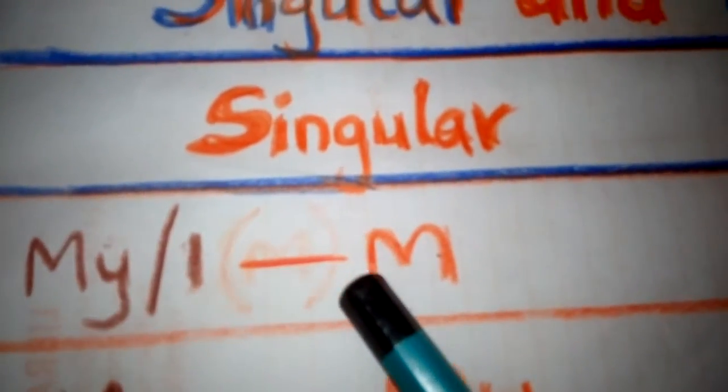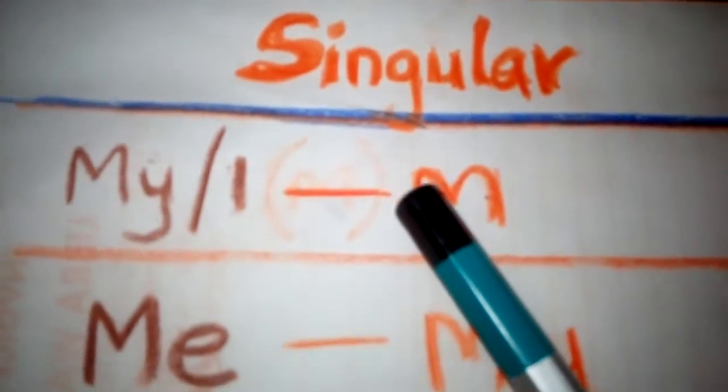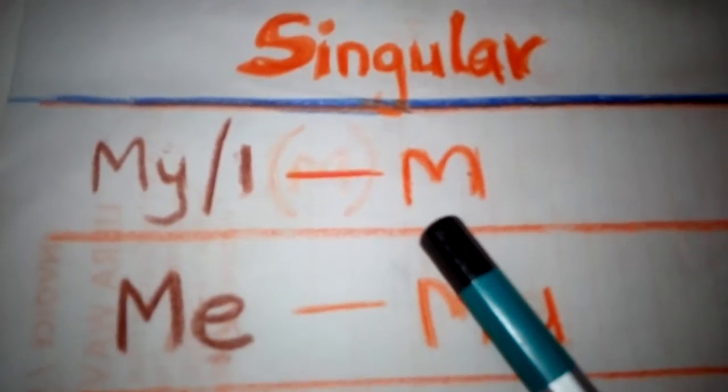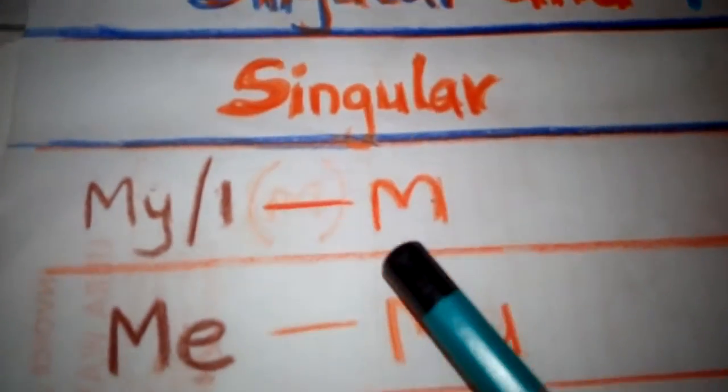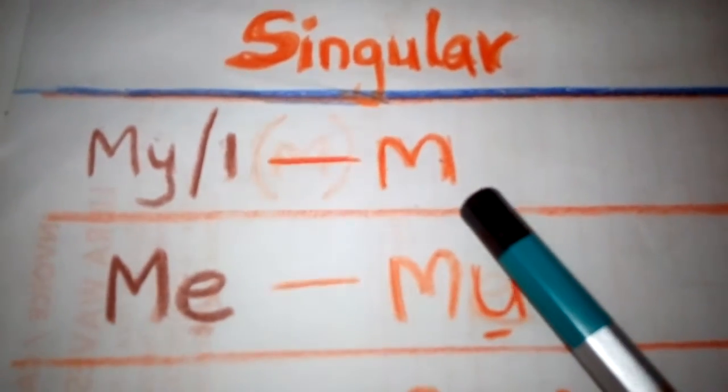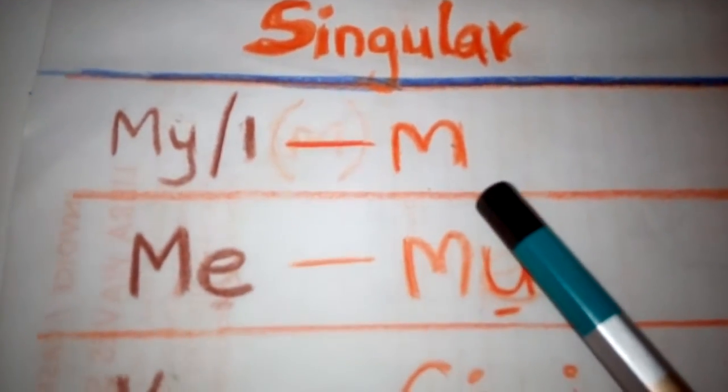They are all singular pronouns. That is what we mean by singular pronouns. They are used for one person.